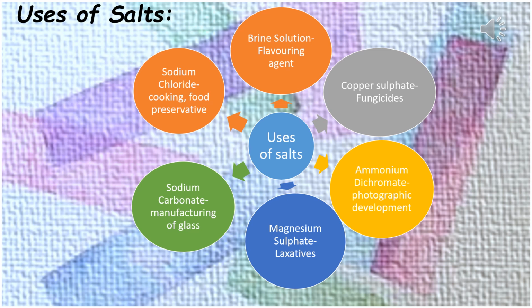Ammonium dichromate is used in photographic development. Magnesium sulfate salts are used as laxatives. And last but not the least, sodium carbonate is used in the manufacturing of glass. It is also used in softening of hard water. Hence, it is called washing soda. So, the chemical name for washing soda is sodium carbonate.